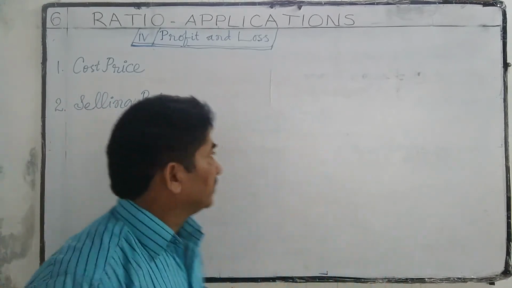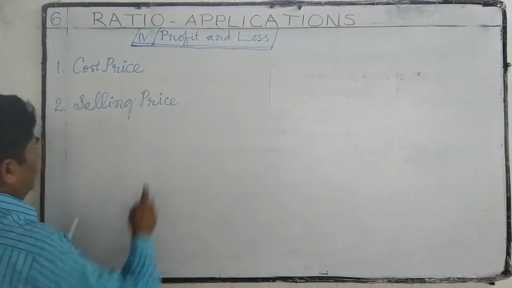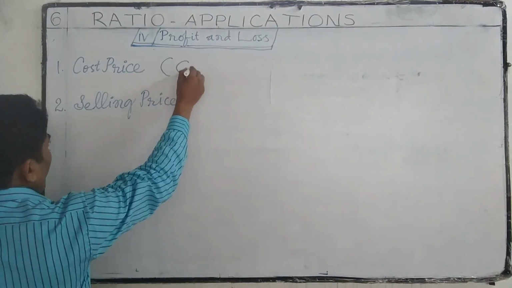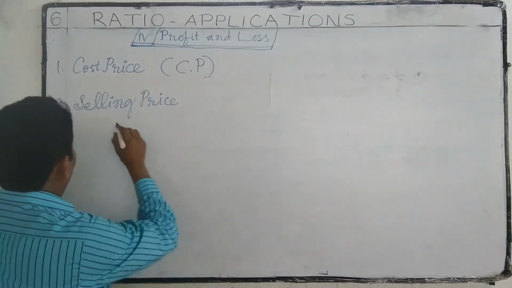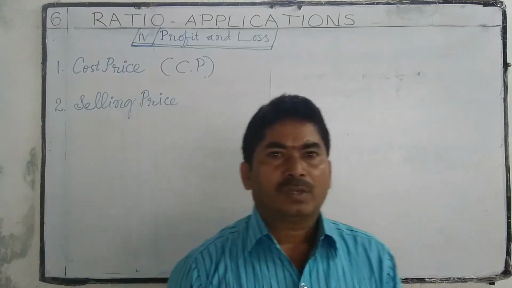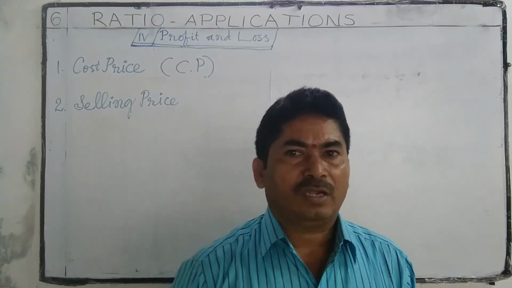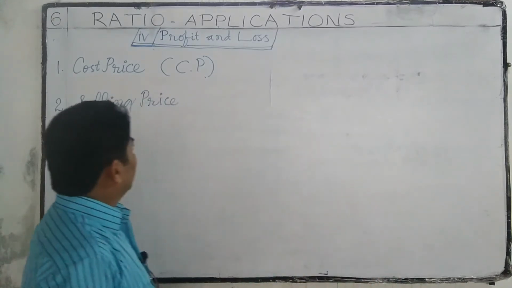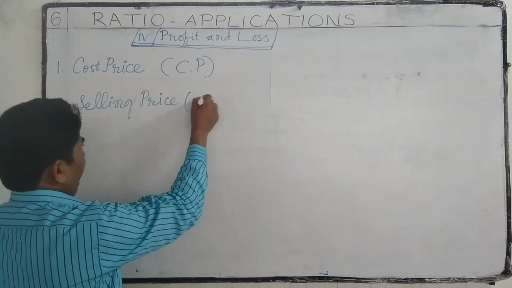Cost price is abbreviated as CP. Next, what is a selling price? The price at which an article is sold is called selling price. Selling price is abbreviated as SP.